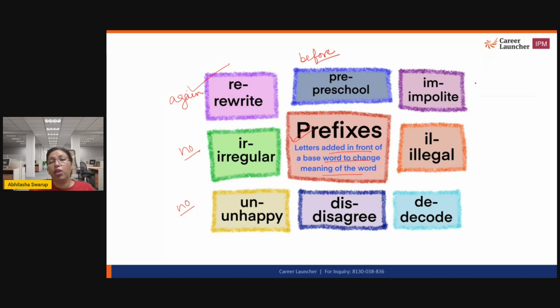Impolite is, im means no. So impolite is not polite. Illegal is not legal. So il means no, again, no or not, same. Decode. So when you code something, you decode something means to not code it. Open it up. Disagree. Again, agree is to approve. Disagree is to not approve. So again, this means no or not. So take a look. What a lovely set of prefixes these are, isn't it?